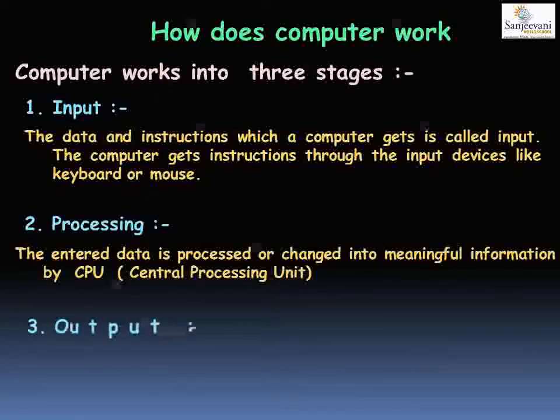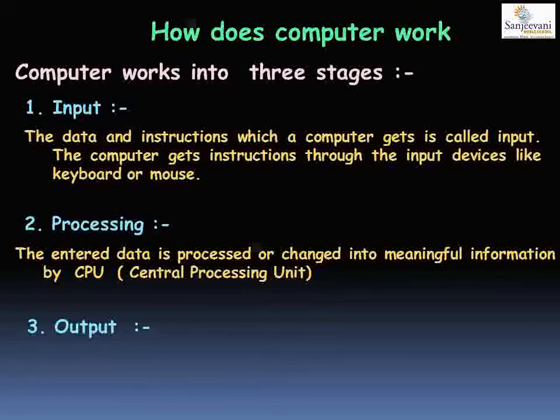Now the third stage is output. Whatever data has been processed by the CPU, whatever result you get is known as the output. The output is displayed through the output devices like monitor or printer.